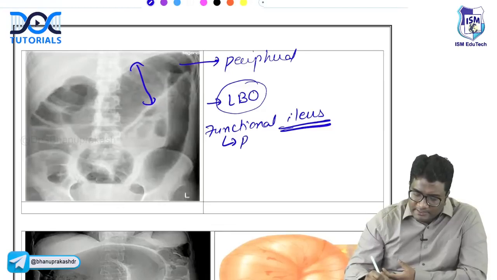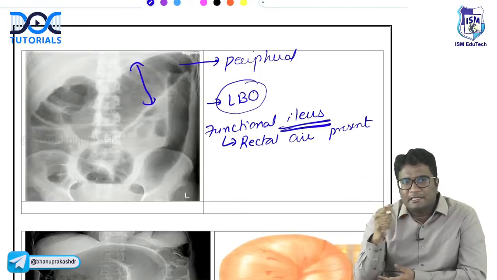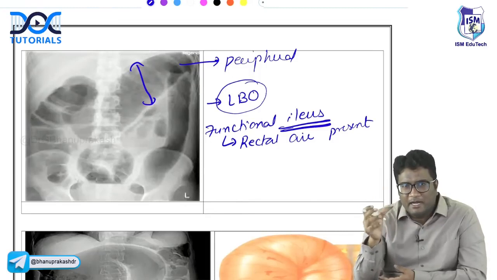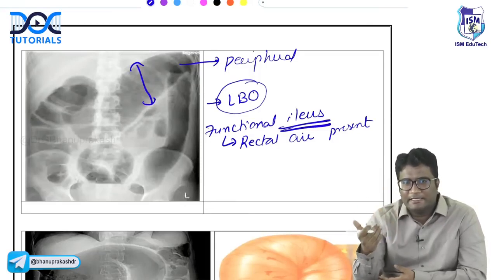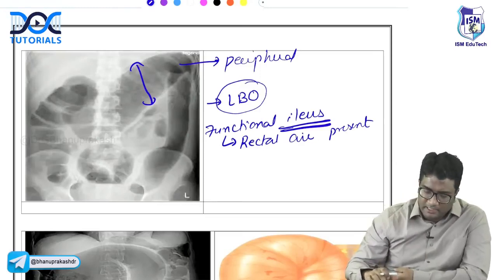If it is functional ileus, the rectal air will be present. So along with the distension, you will also see air in the rectum. If it is large bowel obstruction due to some kind of mass or constriction, you will not see air in the rectum in mechanical obstructions. But if you see air in the rectum, that is usually a pseudo obstruction, functional ileus. That is how we need to remember how to differentiate.